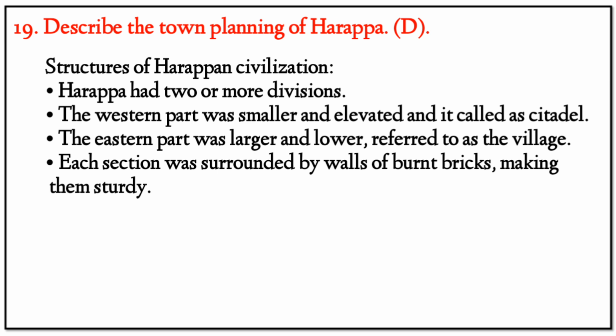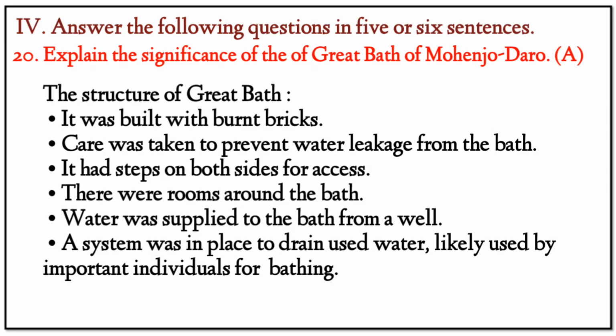Question number 4. Answer the following questions in 5 or 6 sentences. 20. Explain the significance of the Great Bath of Mohenjo-daro. Answer: it was built with burnt bricks. Care was taken to prevent water leakage from the bath. It had steps on both sides for access. There were rooms around the bath.